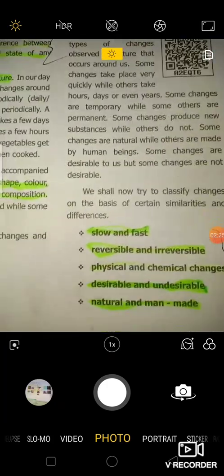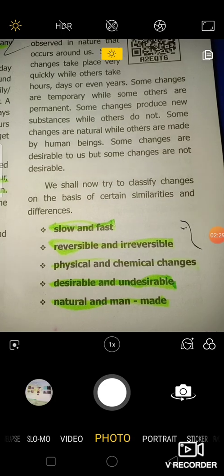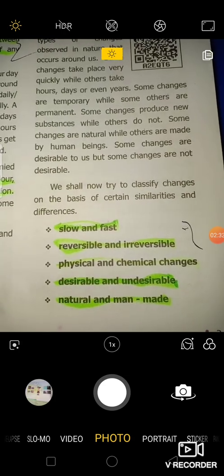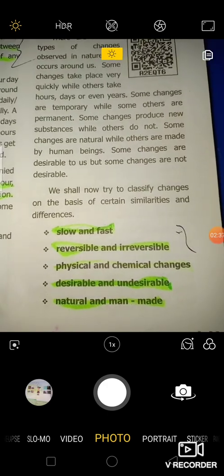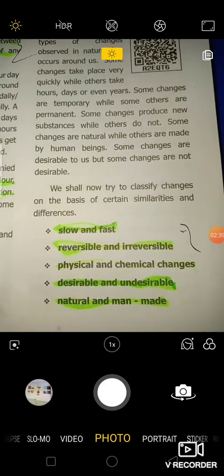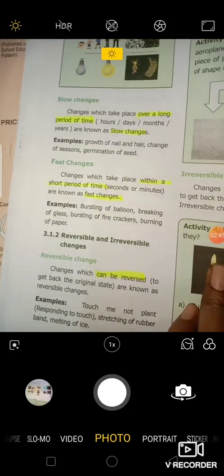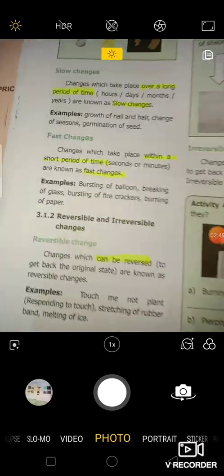So, we can easily classify the changes into 5 types. 1. Slow and fast. Second one, reversible and irreversible. Third one, physical change and chemical change. Fourth one, desirable and undesirable. Fifth one, natural and man-made. So, let's see the different types of changes one by one with a proper example.